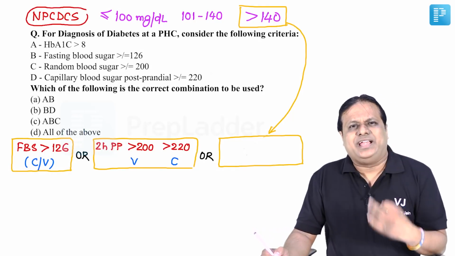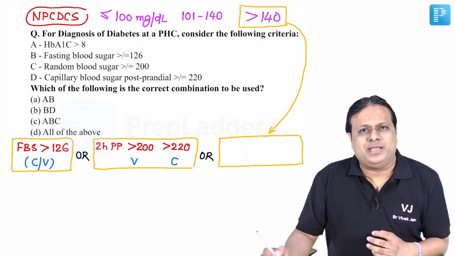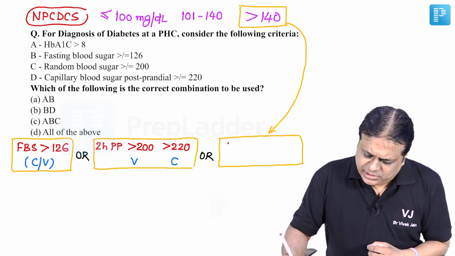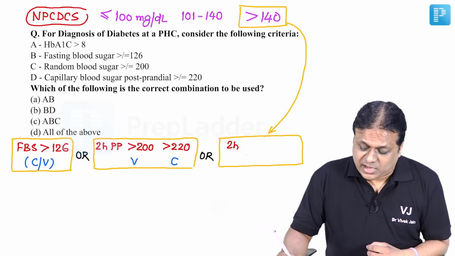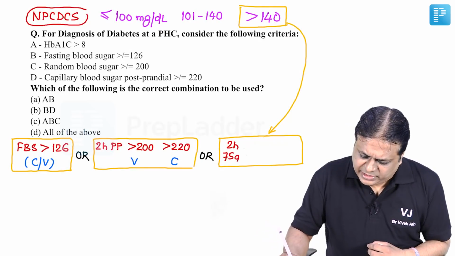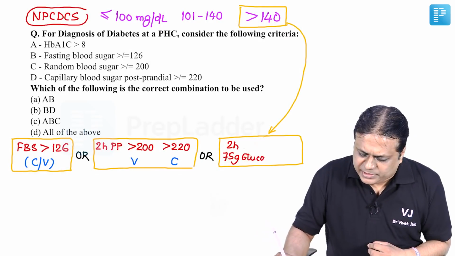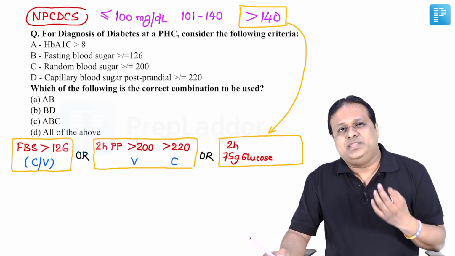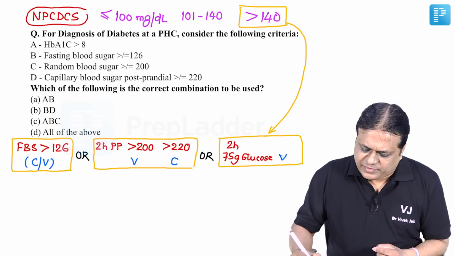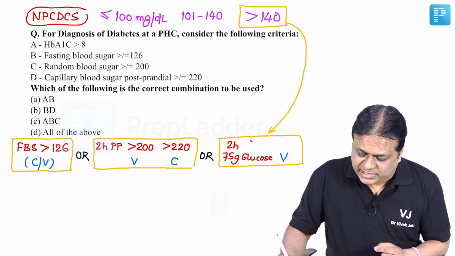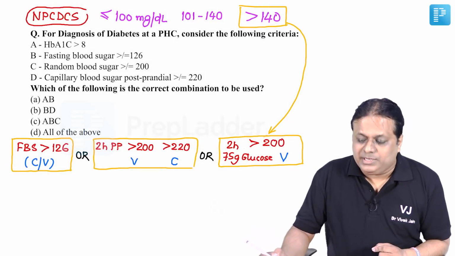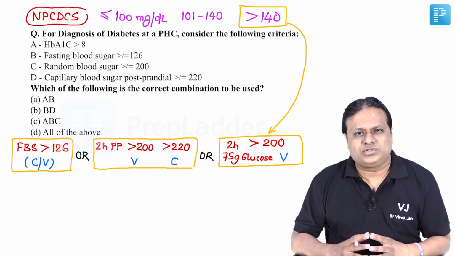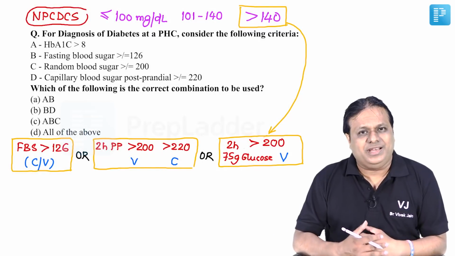Or the third criterion for diagnosis of diabetes at a primary health center is if it's 2-hour 75 gram glucose administration. After that, the 2-hour venous value is more than 200 milligram per deciliter. Then diagnosis of diabetes could be made definitively.